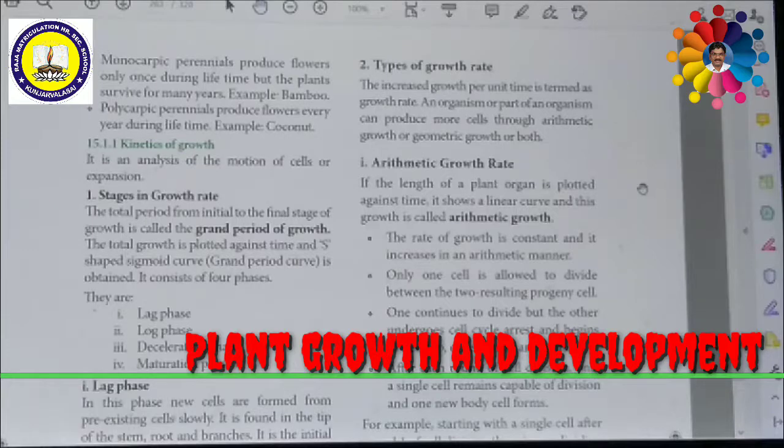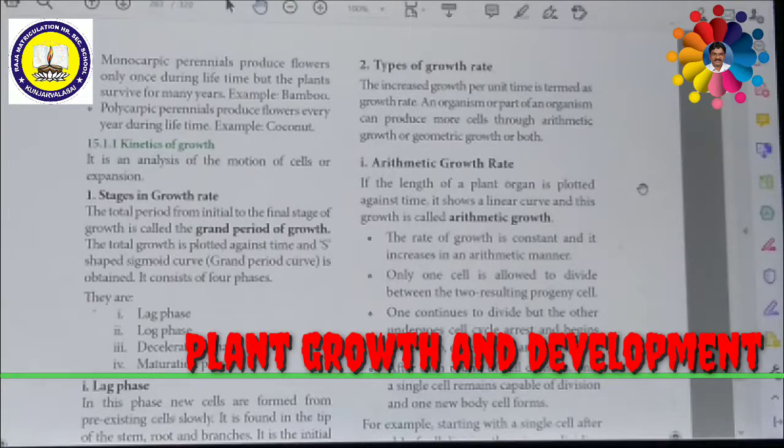The lag phase is the initial phase. In this phase, new cells are formed from pre-existing cells very slowly. It is found in the tip of the stem, root and branches. It is the initial stage of growth, so the growth rate is very slow. In other words, growth at the start of this period is very little. So during the lag phase, the growth is very slow.